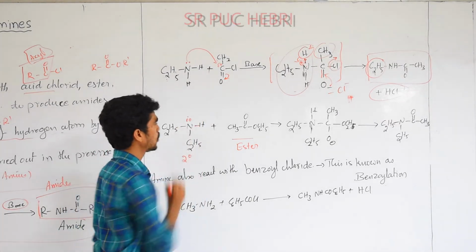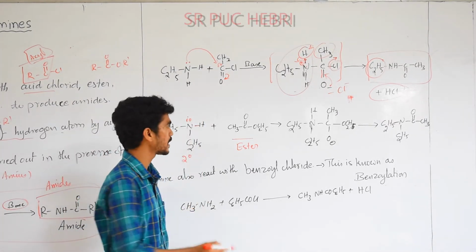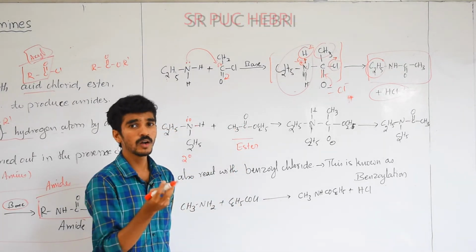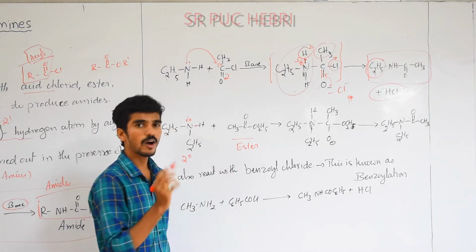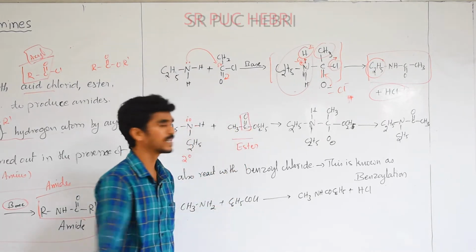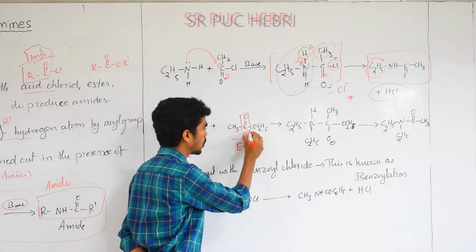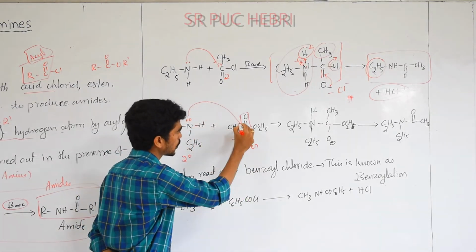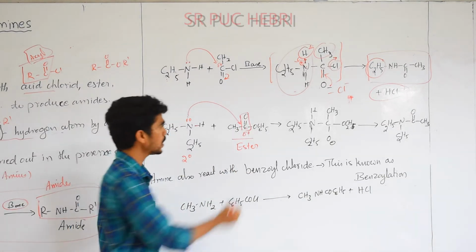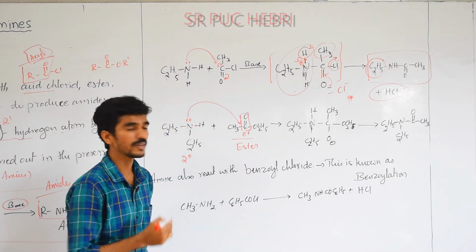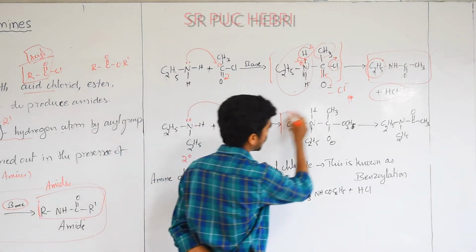Now the lone pair of electrons will easily attach to the electron deficient center in this ester, acyl chloride or anhydride. All are having what? C double bond O group. In this C double bond O group there is an electropositive carbon. When this lone pair of electrons will attach to what? Carbonyl carbon of ester, and it will form the complex like this.